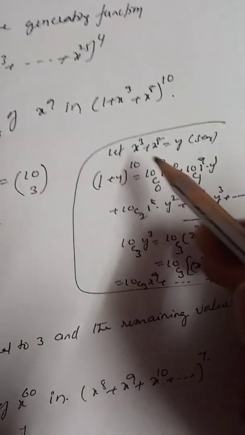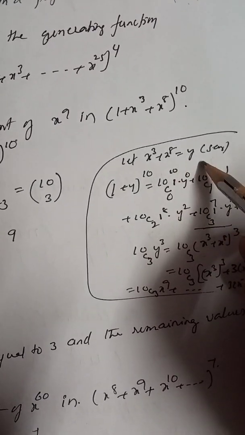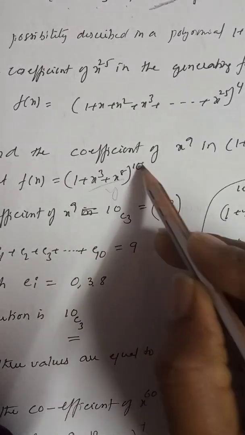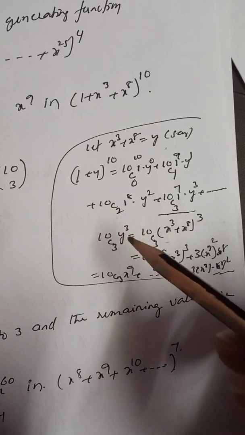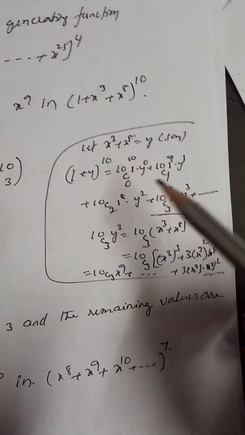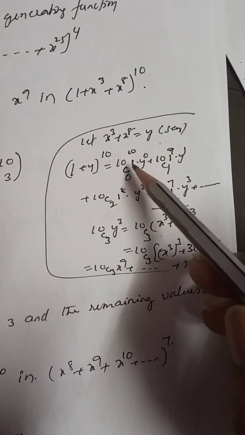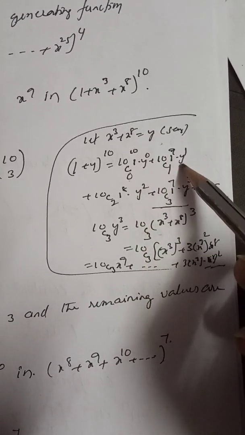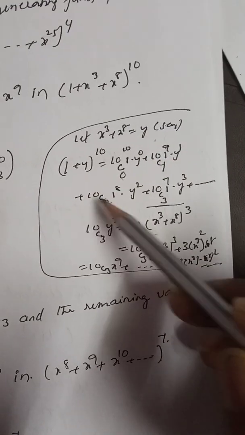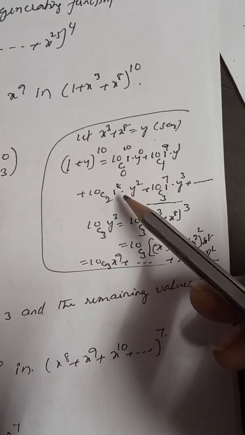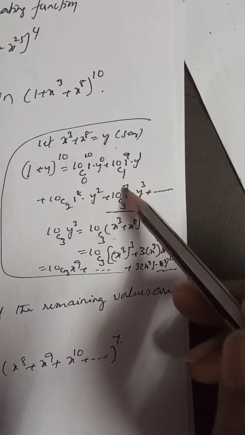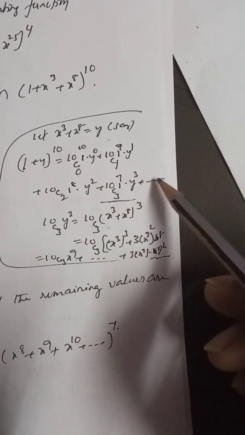Now let x cube plus x power 8 is equal to y, say, then if this is y, it is in the form of 1 plus y whole to the power of 10, no? Yes, 1 plus y whole to the power of 10. This is a binomial expansion. If you expand this one, 10c0, 1 to the power of 10, y to the power of 0, 10c1, 1 to the power of 9, y to the power of 1, 10c2, 1 to the power of 8, y square. Next 10c3, 1 to the power of 7 y cube plus so on.